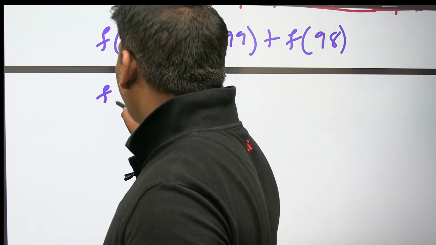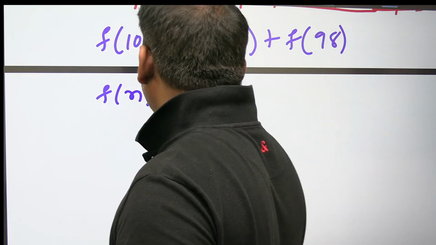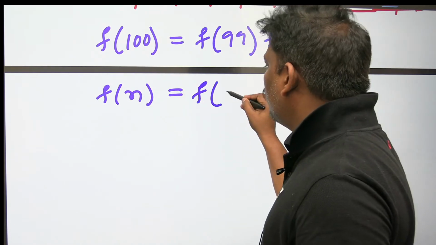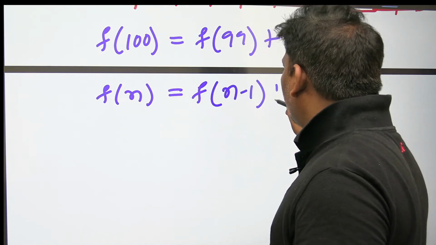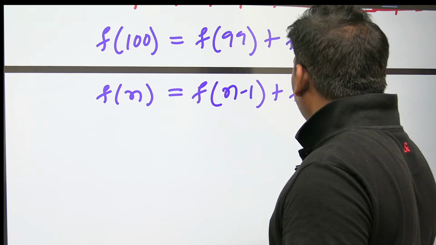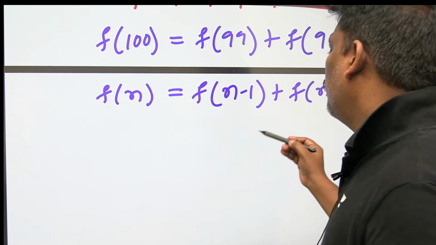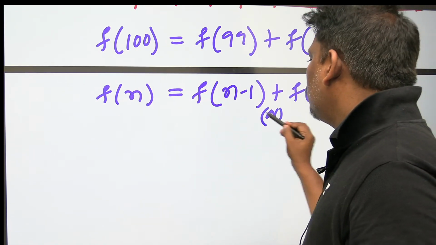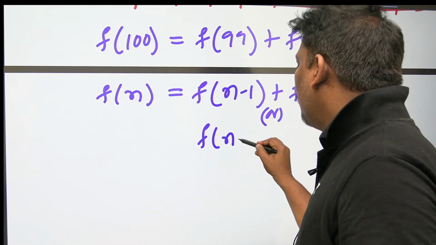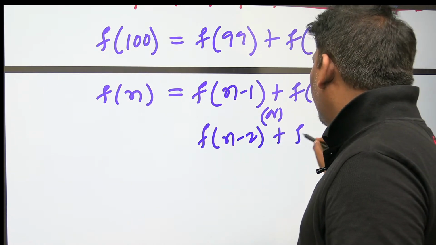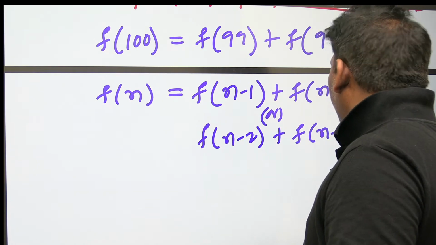What about Fibonacci of n? Fibonacci of n is equal to the sum of the previous two numbers: Fibonacci of n minus 1, Fibonacci of n minus 2. If you want, you can swap also, no problem. Fibonacci of n minus 2, Fibonacci of n minus 1 is also okay.